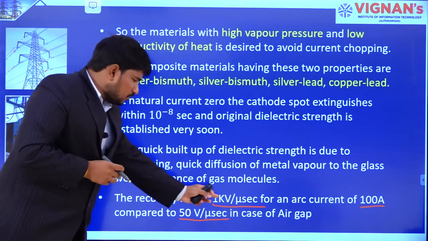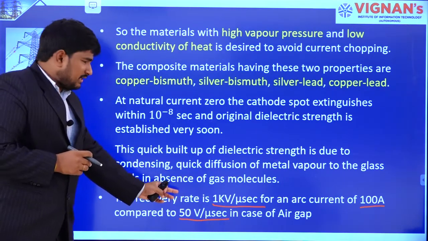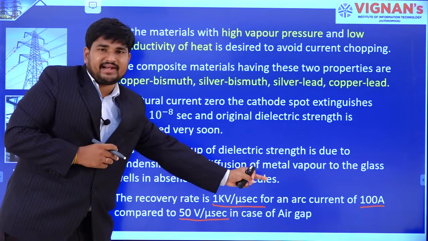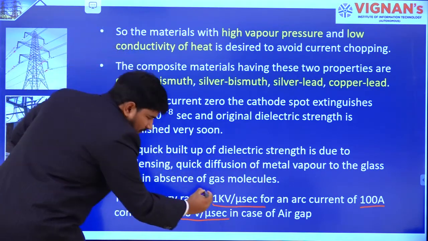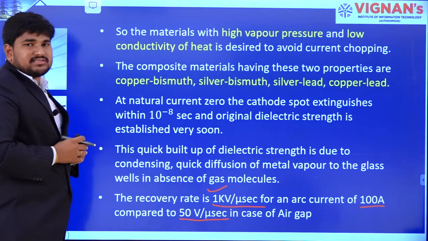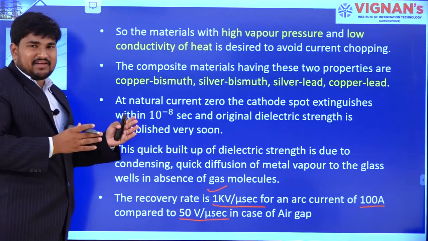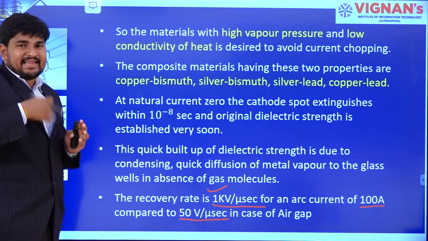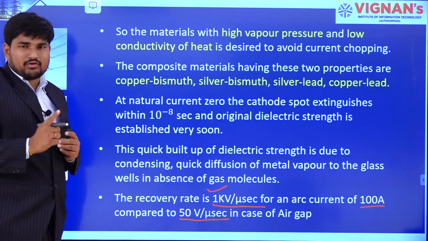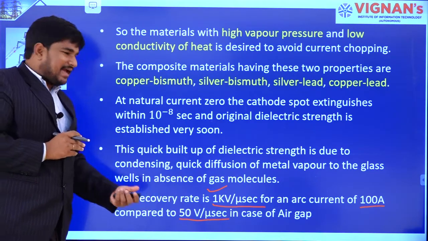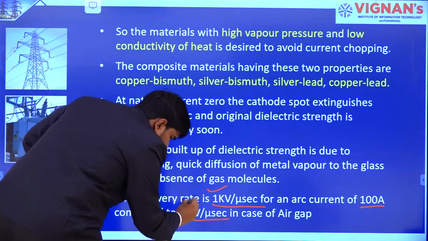So compare these two. In case of vacuum, for 100 amperes, it is 1 kV per microsecond. That means 1 kV of dielectric strength is regained within 1 microsecond. But in case of air gap, it is 50 volts.